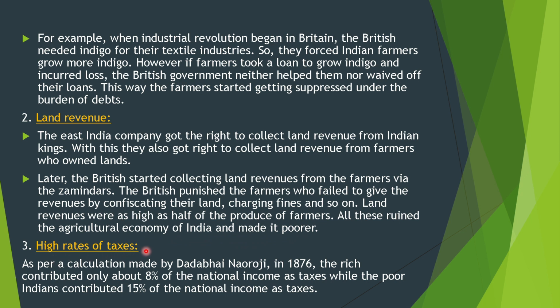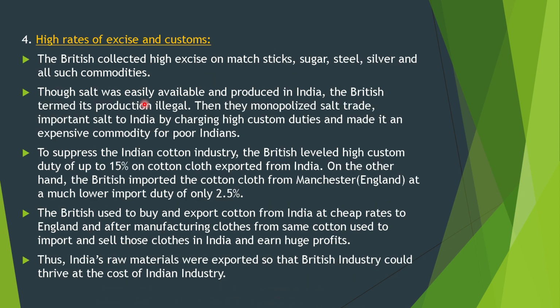High rates of tax. As per a calculation made by Dadabhai Naoroji in 1876, the rich contributed only 8% of the national income as taxes, while the poorer Indians contributed 15% of national income as taxes. High rates of excise and customs. The British collected high excise on matchsticks, sugar, steel, silver, and all such commodities.